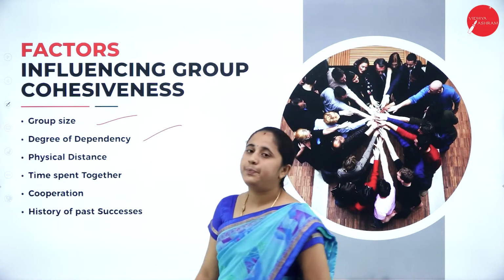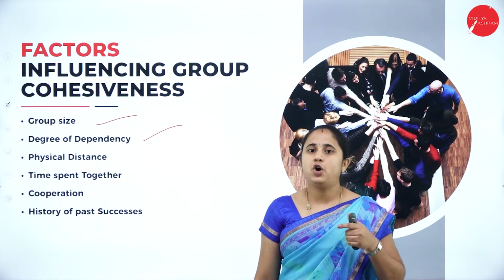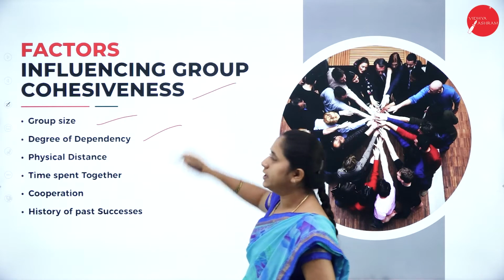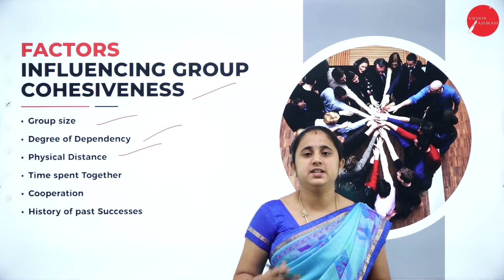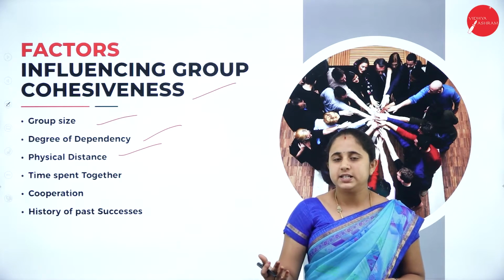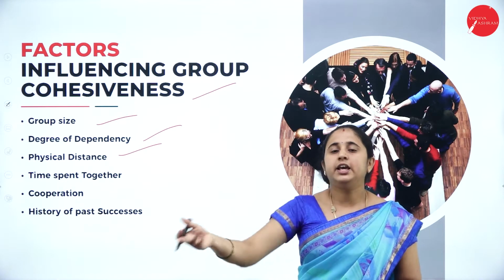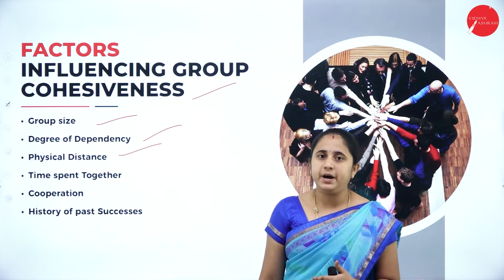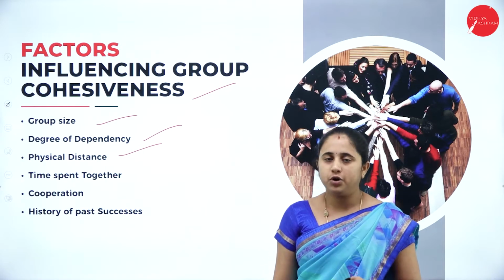Next one, degree of dependence. There is a positive relationship between dependence and cohesiveness. A high degree of dependence will increase cohesiveness among the employees. Then physical distance. Less physical distance leads to personal interaction. It increases the coordination and creates a bonding among the employees. So, physical distance influences group cohesiveness. If we meet the team members regularly, frequently, and interact with each other, it increases the cohesiveness among the group members.